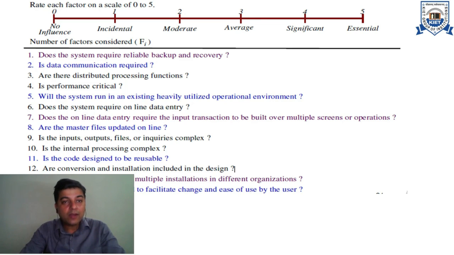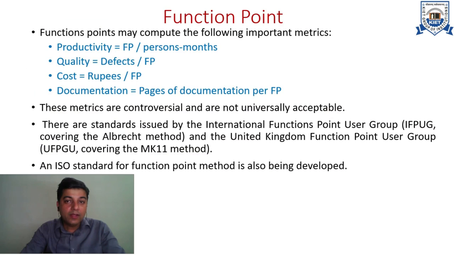So after working out all these 14 factors, we work out the value of Fi, and this Fi is used to convert our unadjusted function points to the corresponding function point matrix. So this was all about the function point matrix, and these matrices help us evaluate the performance and the effort required for any software development environment very well, and comprehend the kind of efforts which will be required in future also at the time of design.